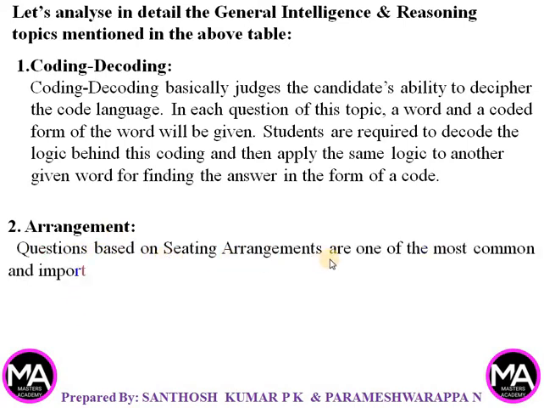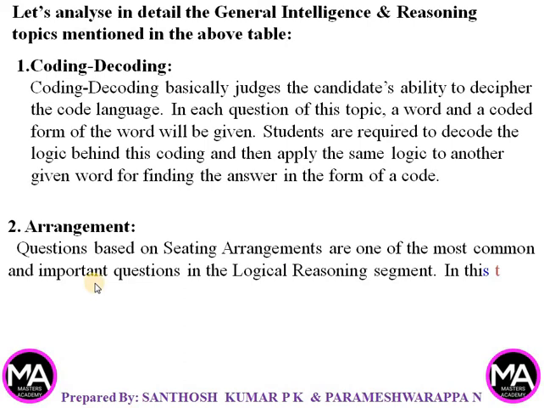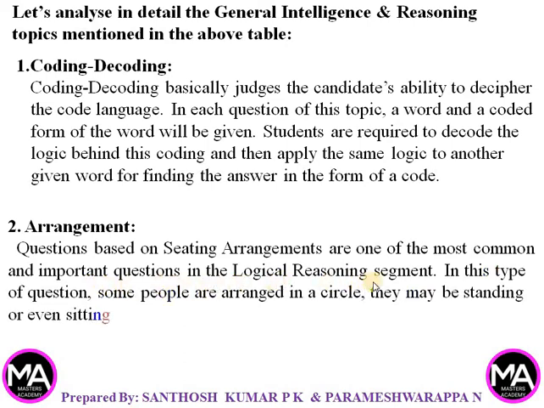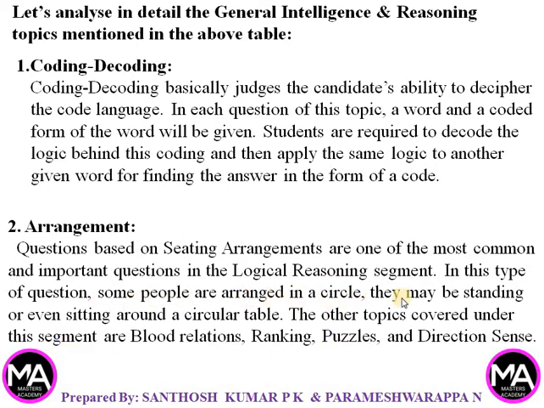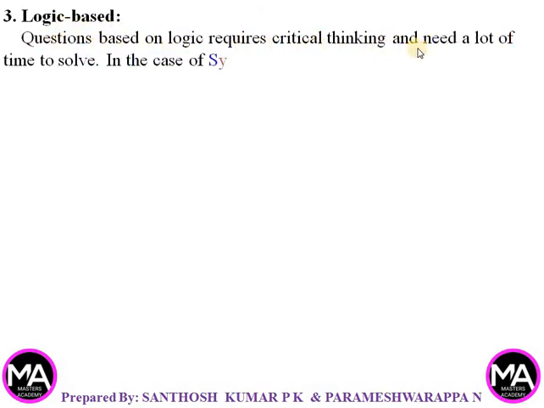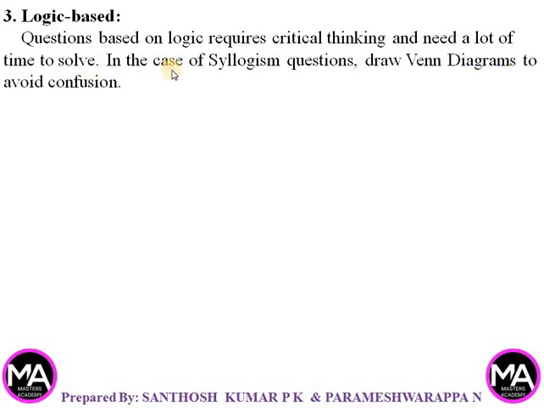Questions based on seating arrangements are one of the most common and important questions in the logical reasoning segment. In this type of question, some people are arranged in a circle. They may be standing or even sitting around a circular table. The other topics covered under this segment are blood relations, ranking, puzzles, and direction sense. Logic based: questions based on logic require critical thinking and need a lot of time to solve. In the case of syllogism questions, draw Venn diagrams to avoid confusion.